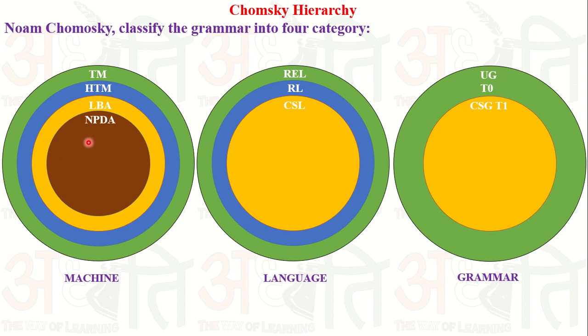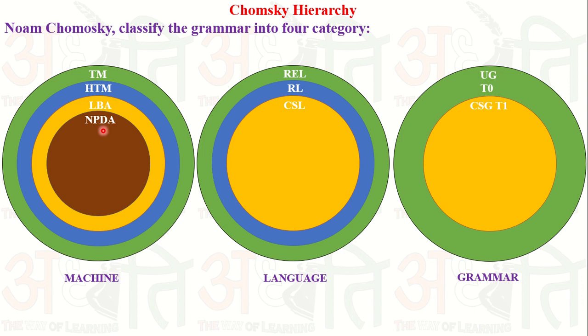Simply known as a non-deterministic machine. It is also a subset of linear bounded automata, and it is also a subset of halting Turing machine and Turing machine. So if we say an NPDA is an LBA, yes, we can say that. An NPDA is an HTM, yes, we can say that. A non-deterministic pushdown automata is also a Turing machine. So it is a subclass and that is a superclass. Every subclass is a superclass member, but the reverse is not possible. Or we can say it is a subset and that is a superset; every subset is represented in the superset, but the reverse is not possible.